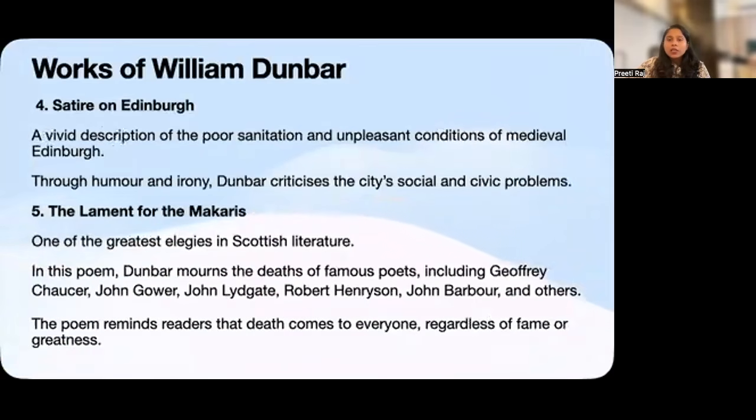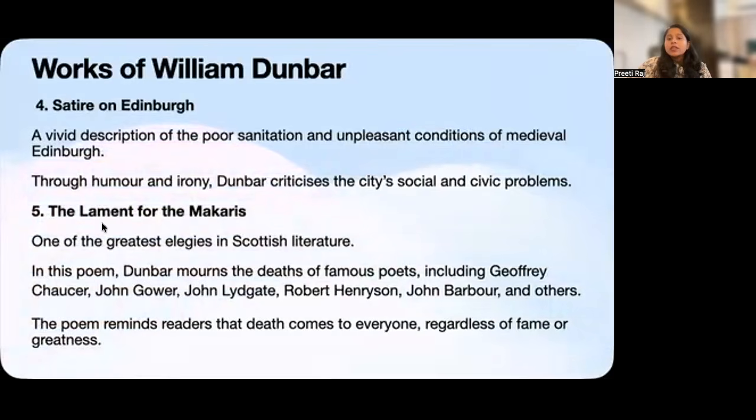Now, let's talk about another work, Satire on Edinburgh. Here again, we meet Dunbar the satirist, but this time, instead of attacking the legal system, Dunbar turns his attention towards the city of Edinburgh itself. He gives us a vivid picture of the unpleasant condition of medieval Edinburgh, particularly its poor sanitation and civic problems. But rather than simply describing these problems seriously, Dunbar uses humor and irony to expose them. And remember, that is one of the main purposes of satire. A satirist makes us laugh, but behind that laughter, there is usually a criticism.